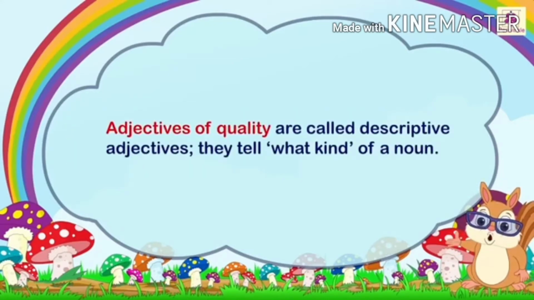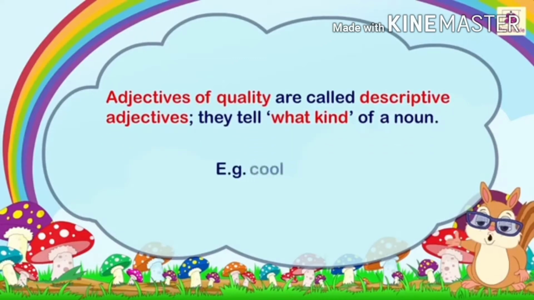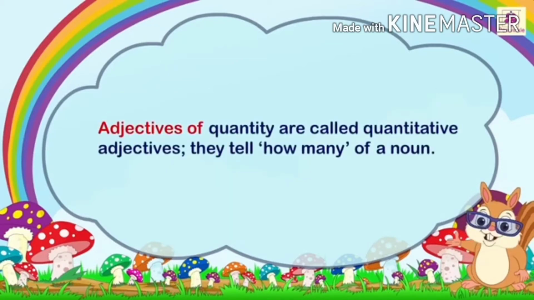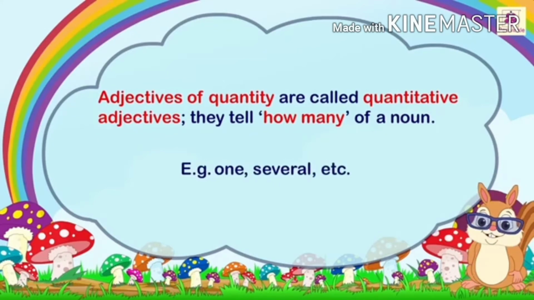Adjectives of quality are called descriptive adjectives. They tell what kind of a noun. This is type 1. For example, cool, blue, etc. Our second type is adjectives of quantity, called quantitative adjectives. They tell how many of a noun. For example, one, several, etc.